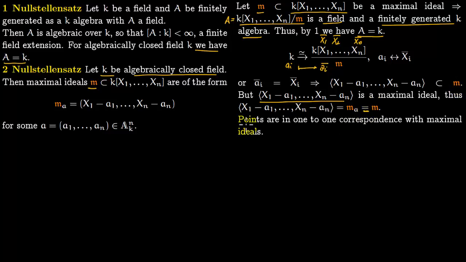So what we have done here means that the points a, corresponding to every point a like this, you have a maximal ideal like this. So there is a one-to-one correspondence with maximal ideals. For every point a, you have a corresponding maximal ideal. So this is the one-to-one correspondence.